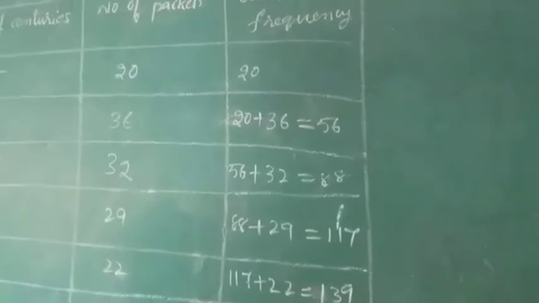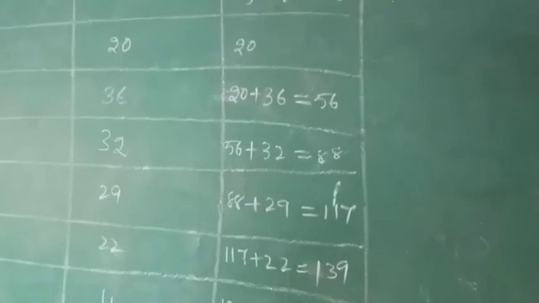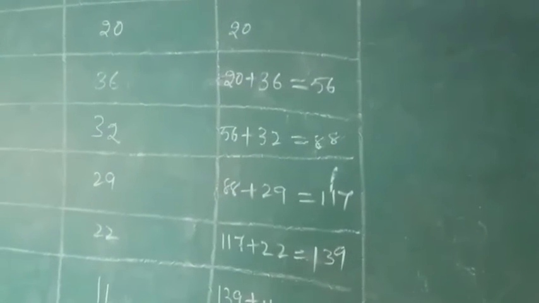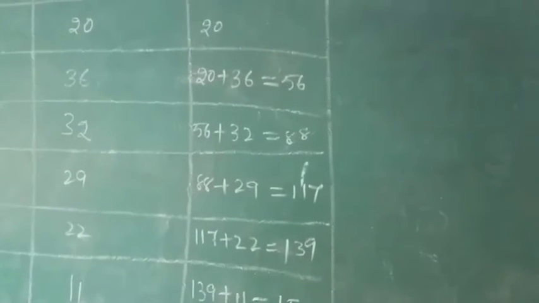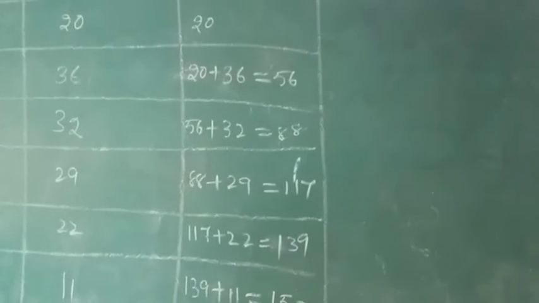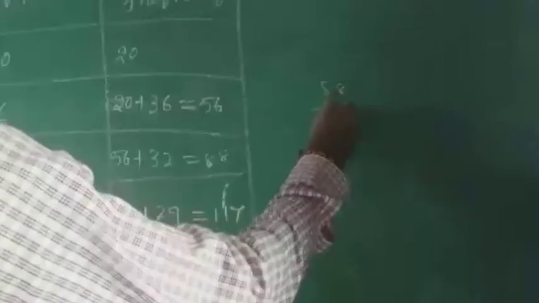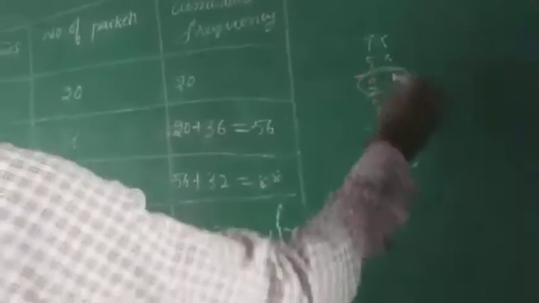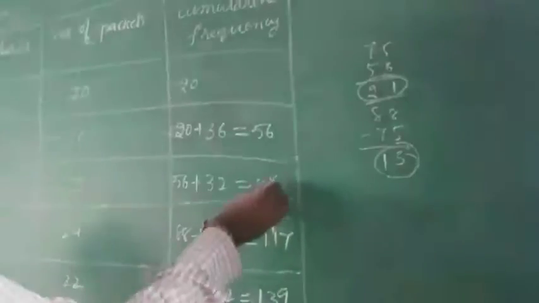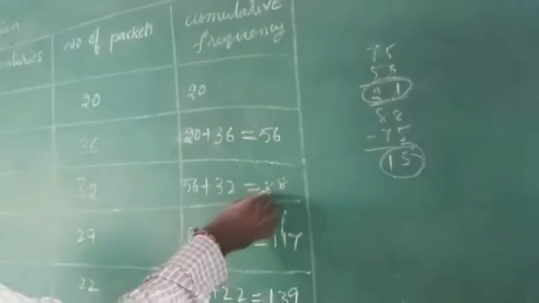For this 75, you need to find the nearest value in the cumulative frequency. Observe it, here 56 or 88. Find the difference. If you don't know, you subtract it. 88 minus 75 is 13. 75 minus 56 is 19, somewhat farther. So 88 is the nearest to that.